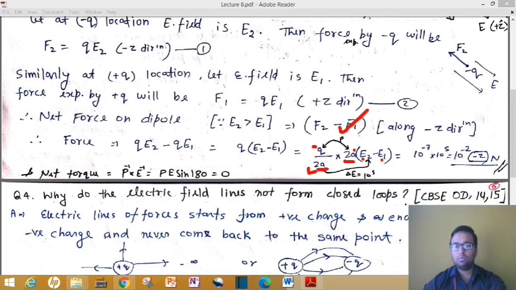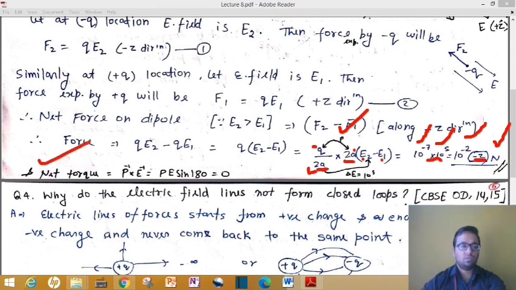So the value of (E2 minus E1) upon 2a is given as 10 raised to the power 5, and q into 2a, that is your dipole moment, is given as 10 raised to the power minus 7. Together if you solve, you will get 10 raised to the power minus 2. This is in the minus z direction, since the force has the minus z direction, and 10 raised to the power minus 2 Newton will be your answer.